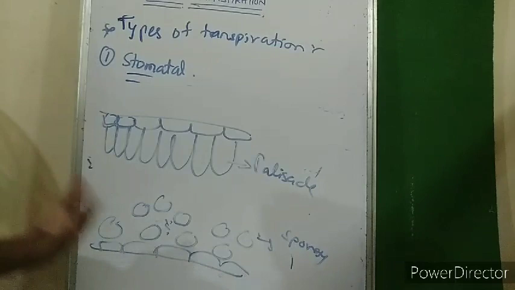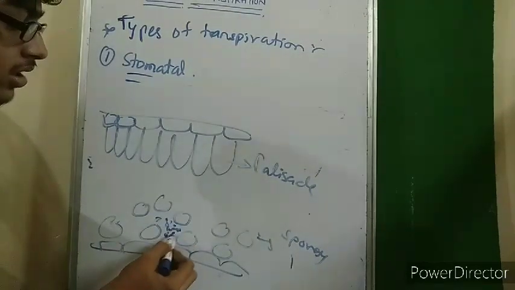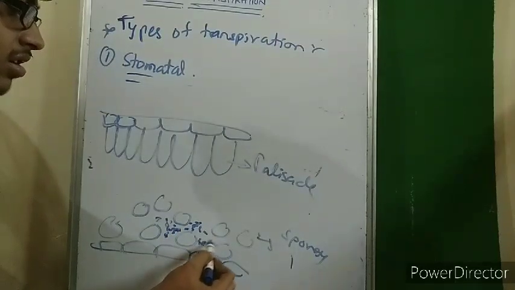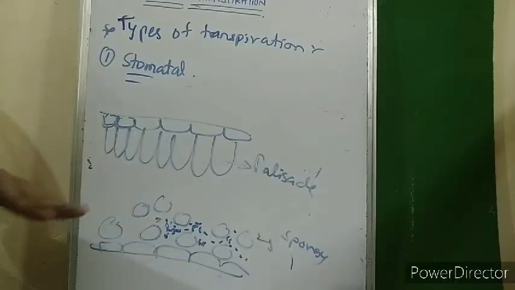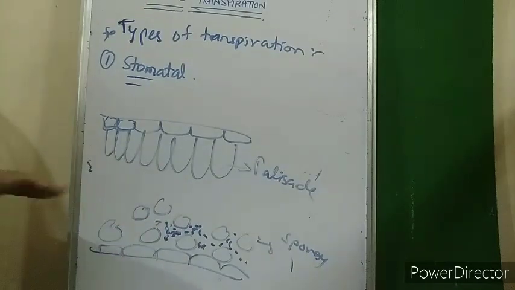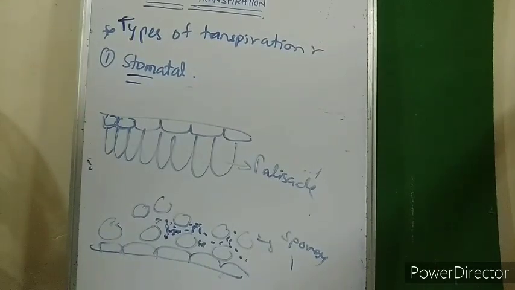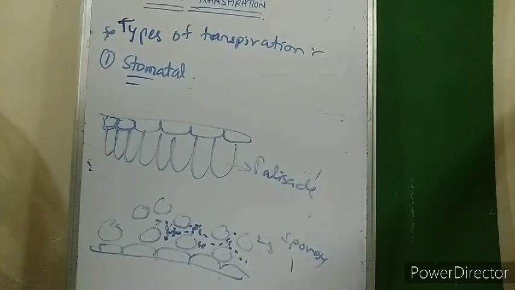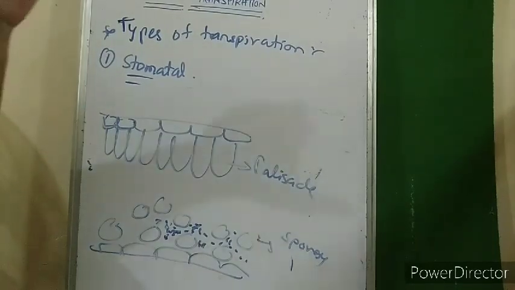So when water comes from the lower parts of the plant to the leaf surface, it gets accumulated in the intercellular spaces of the spongy mesophyll cells. Accumulation of this water forms a thin film of water on the surface. This thin film of water gets evaporated in the form of vapor. The water from this thin film then evaporates and water vapor saturates in the air.